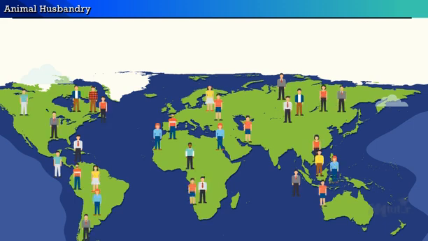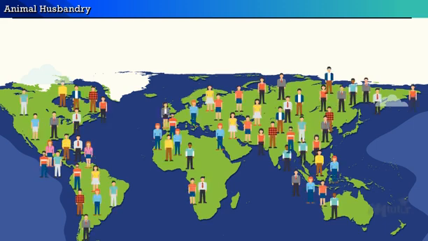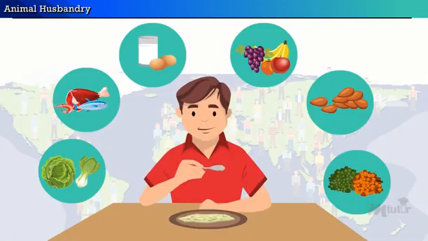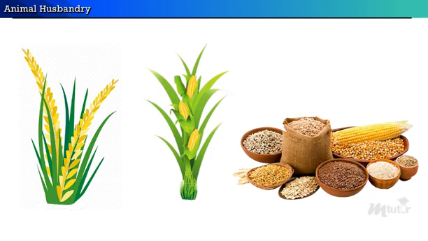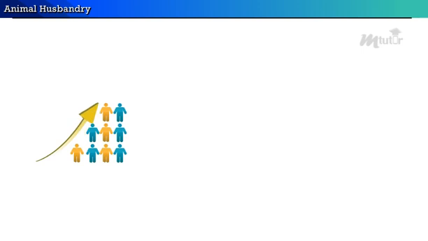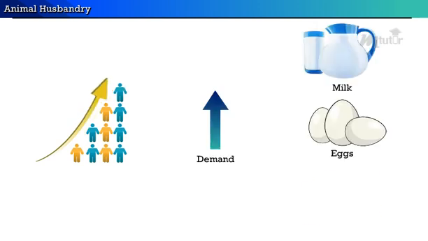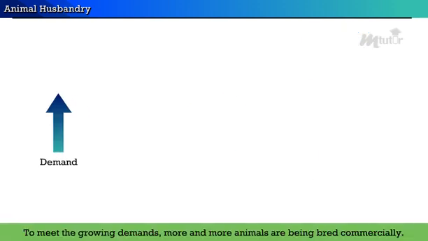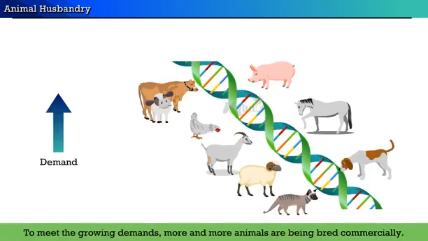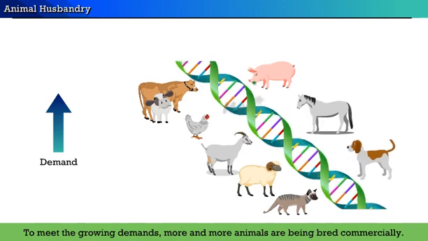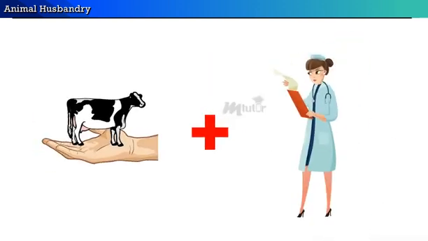Animal husbandry. Most of the world population depends on agricultural produce for their nutritional requirements. It includes rice, maize, grains, etc. However, an increase in the population has led to the demand for milk, eggs, and meat. To meet the growing demands, more and more animals are being bred commercially. Therefore, they require a lot of attention and care.